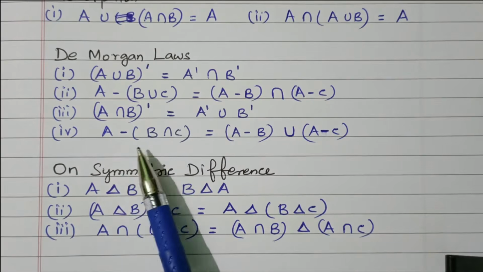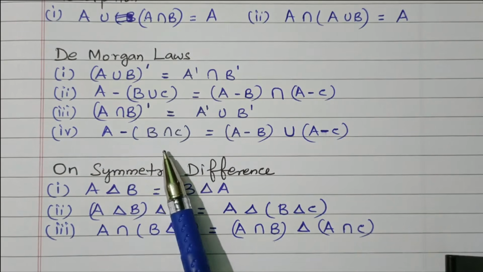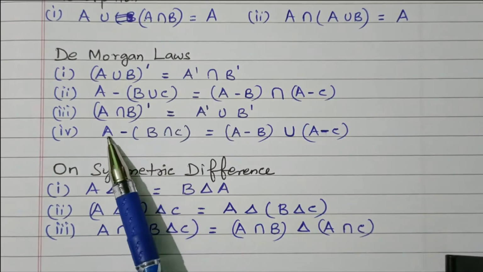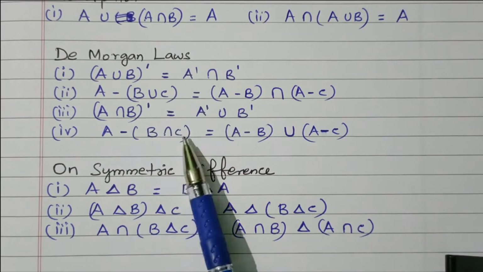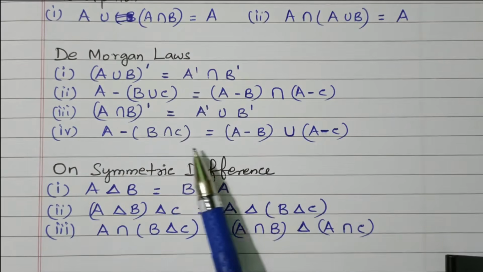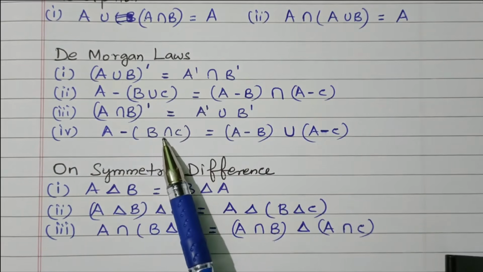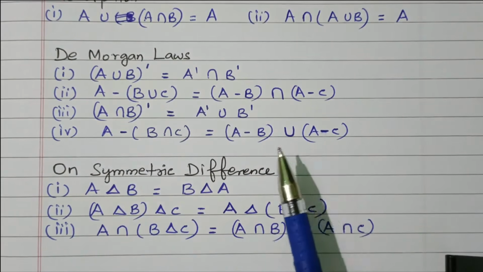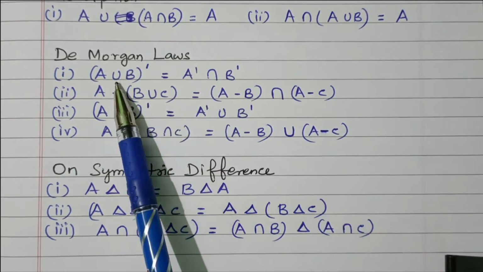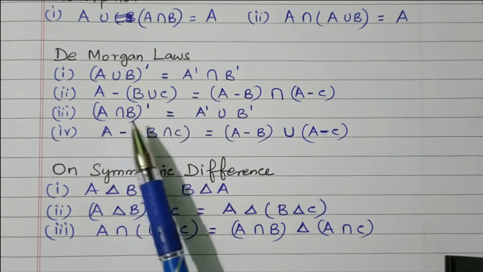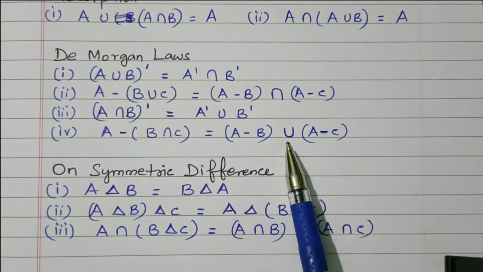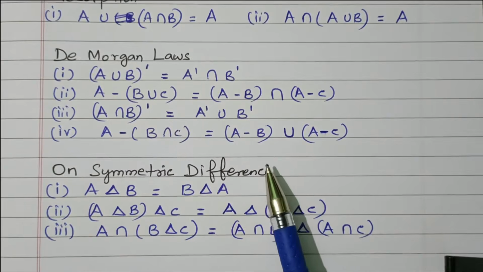Similarly, A minus (B intersect C). Here union is there, here intersect. What is that? A minus B. Here intersect means union. Then A minus C. Right? So (A minus B) union (A minus C). So the important thing here is union means intersect, and intersect means union. Right, like that you can remember.